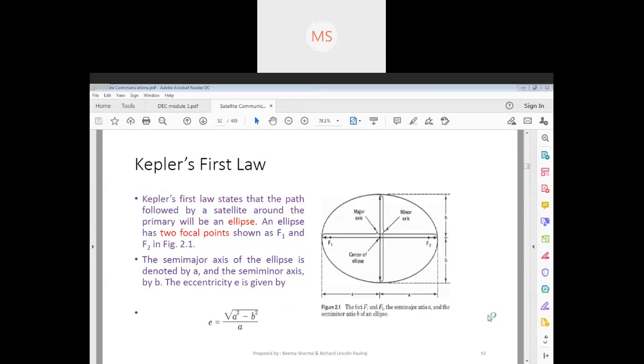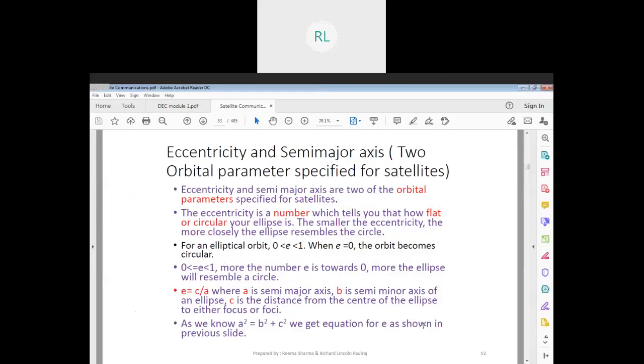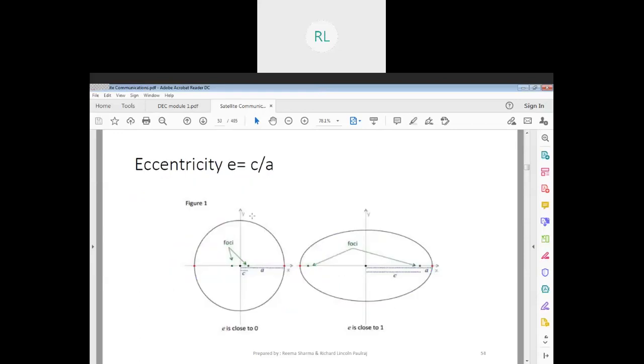So this is going to be our final equation, where E is going to be the square root of A square minus B square, divided by A. What is A? Can someone respond? What is A? Students, what is A and what is B?